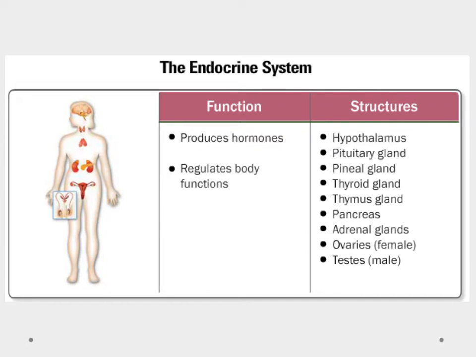The endocrine system is made up of a bunch of different glands. We won't go over those now, we'll go over those a little bit later on, but these glands produce hormones which help regulate body functions.